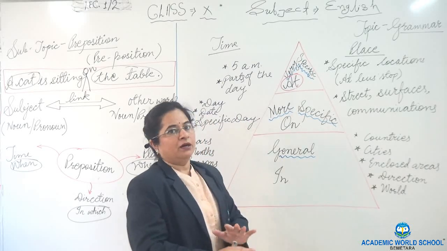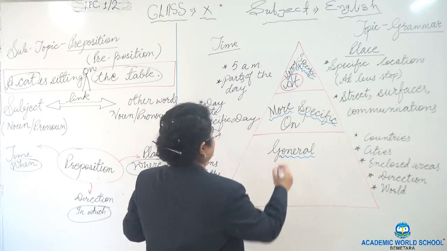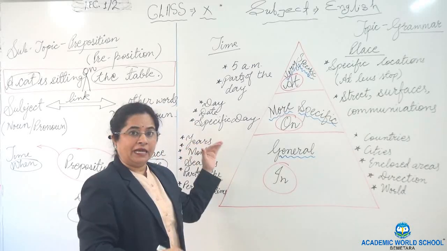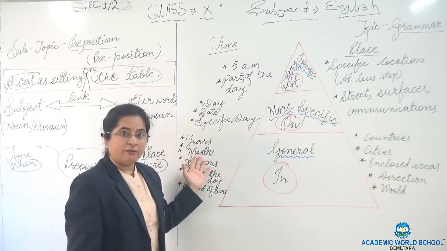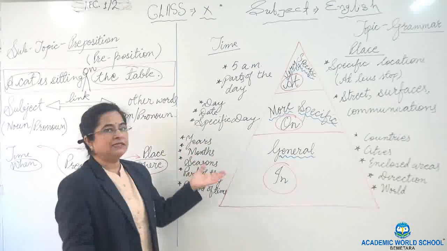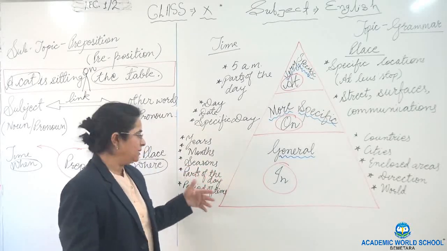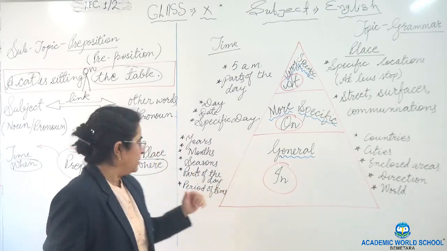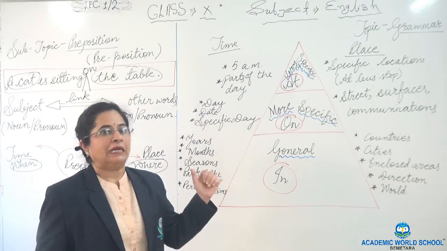Okay. Now let's go to the third one, the last one, which is "in". The "in" is very general. We use "in" for years, for months, for seasons. Yes, in 1975, for months in January, February, and all these months. For seasons in spring, winter, and all parts of the day. In the morning, in the evening, right? Then period of time, in the future, in the past. That time also we use "in".